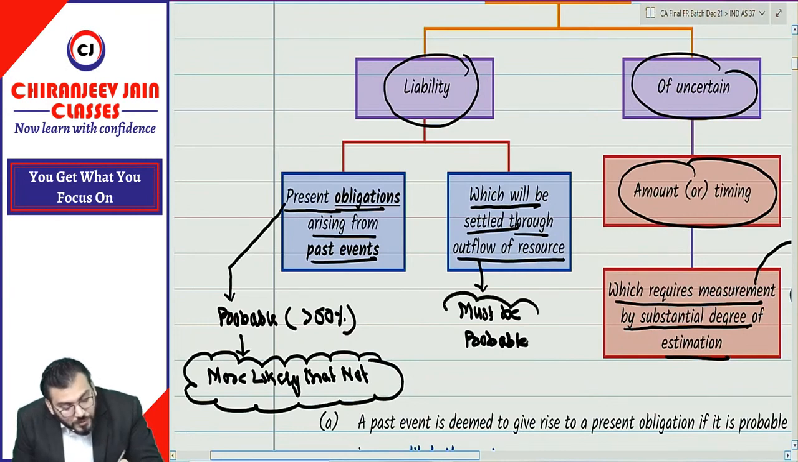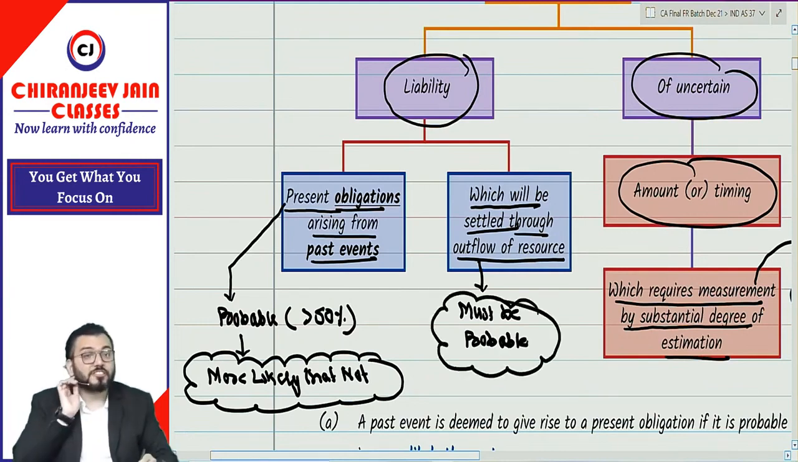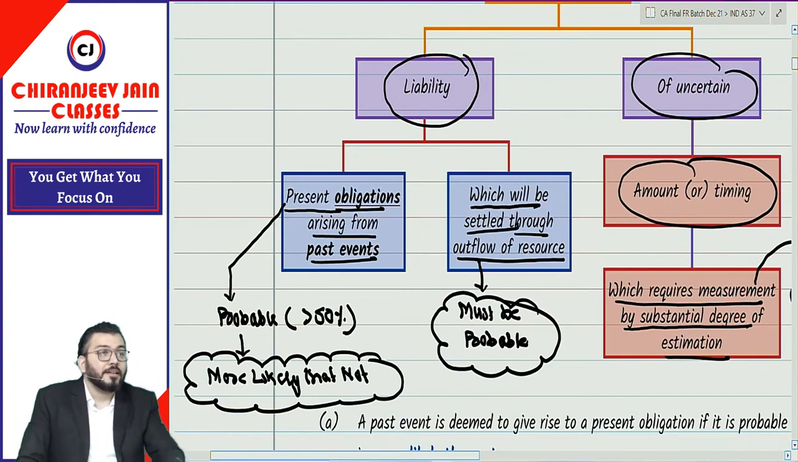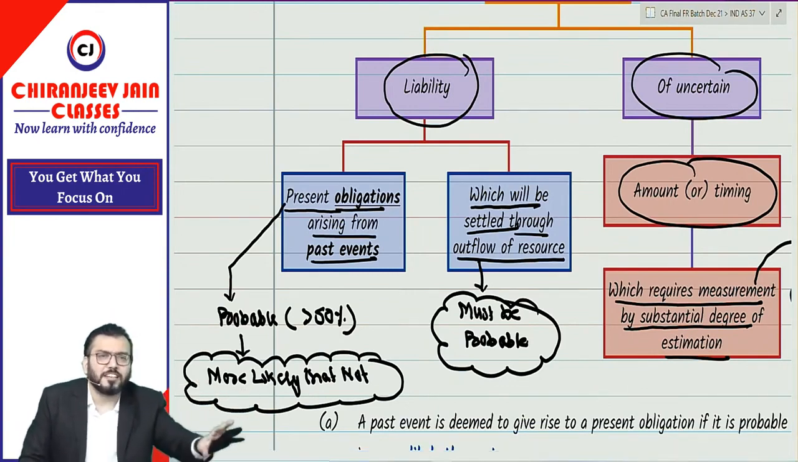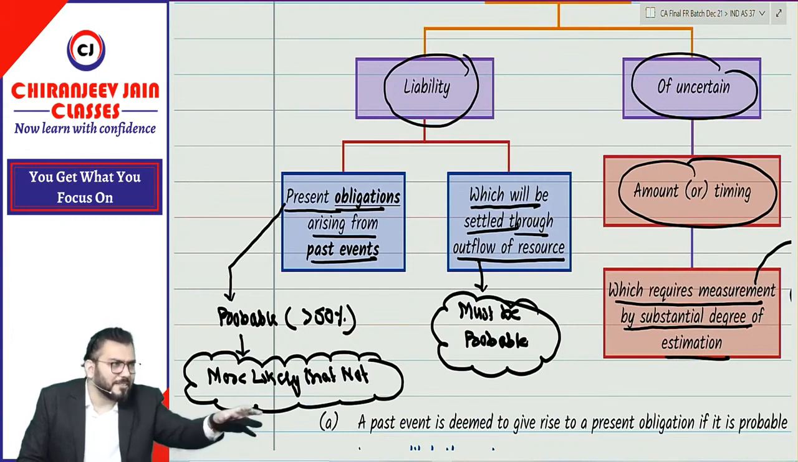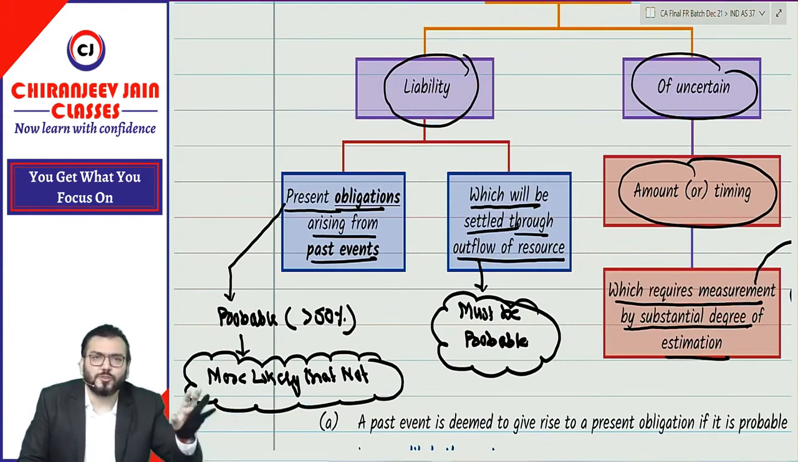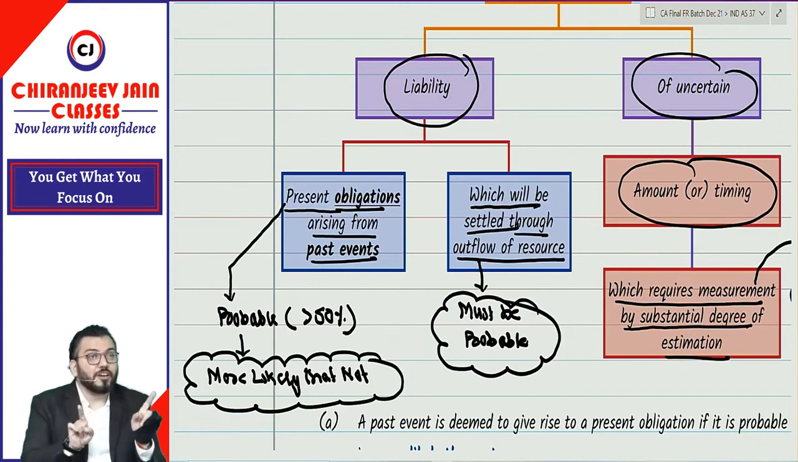Understood? Correct? So this is the meaning of liability. Liability means a present obligation arising from a past event which will be settled through outflow of resource, and that outflow of resource should be probable. This is the meaning of liability.